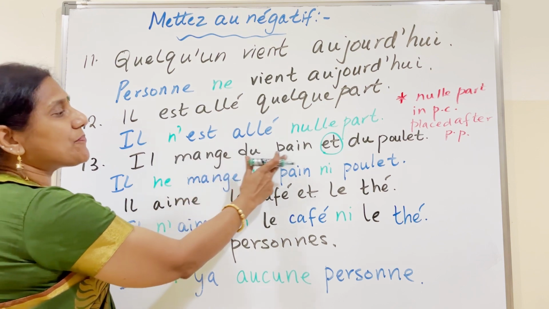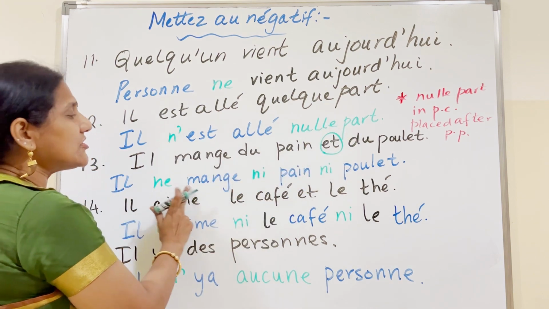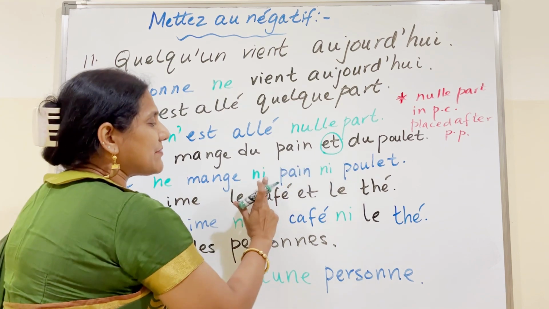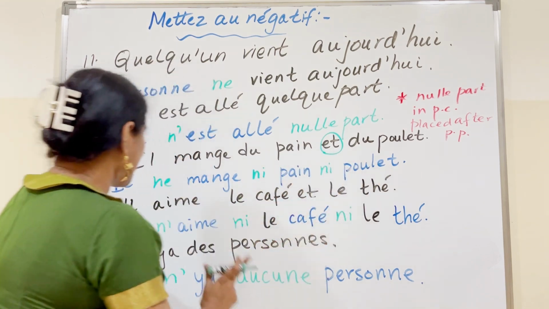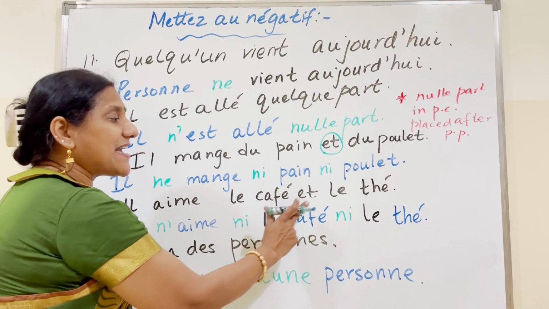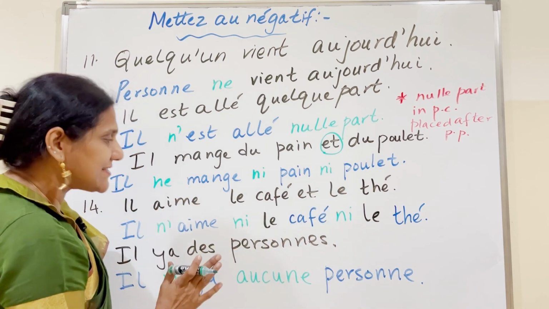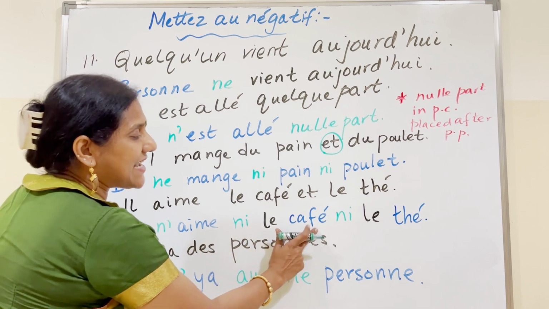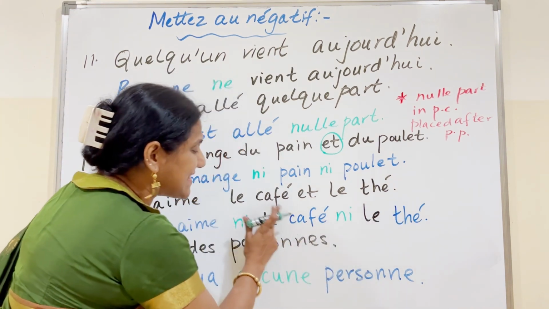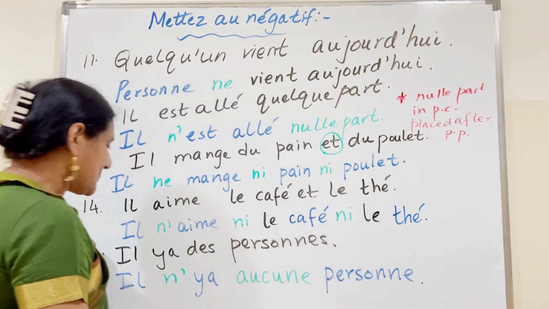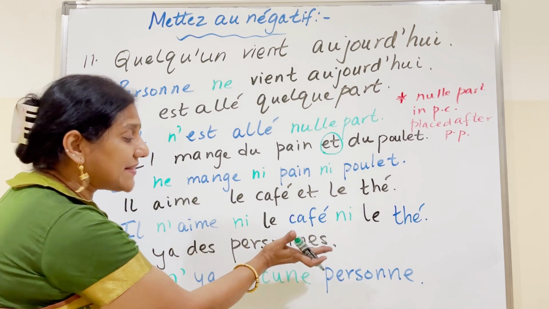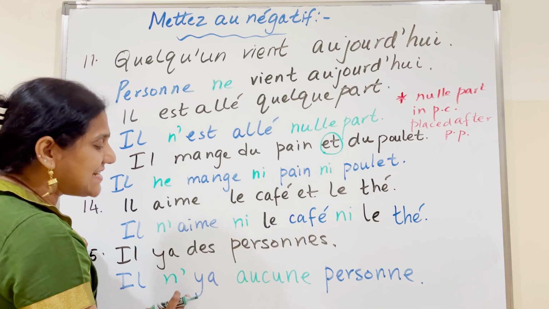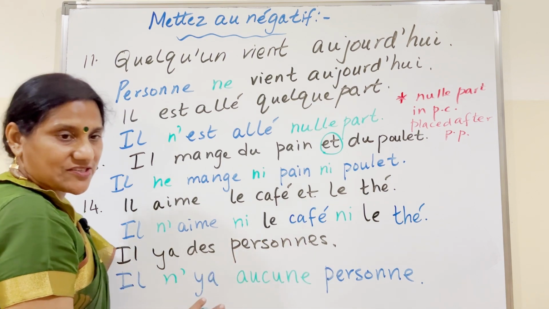Il mange du pain et du poulet. Il ne mange ni pain ni poulet. So you remove the article and it becomes neither bread nor chicken. Il aime le café et le thé. When it's a definite article, then we write il n'aime ni le café ni le thé. So we retain the definite article. Il y a des personnes. When the noun is in plural, there is nobody, there is no person. Il n'y a aucune personne.